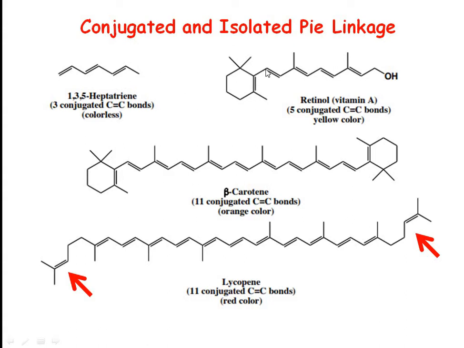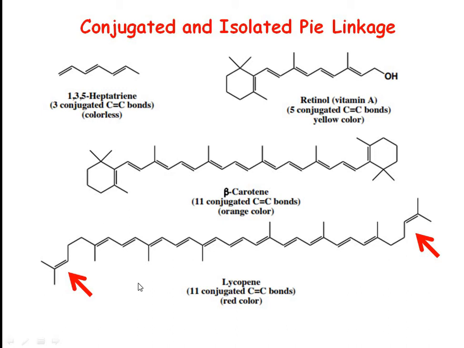Here you can also see a few more conjugations in the molecule of retinol. It is vitamin A. It has 5 conjugated C-C bonds. Now here you can see another linkage in beta carotene, which is showing conjugation.